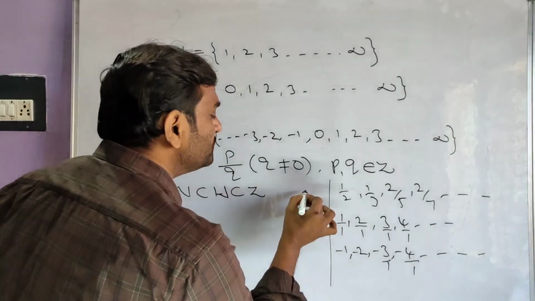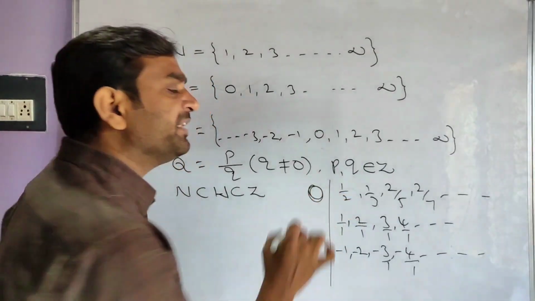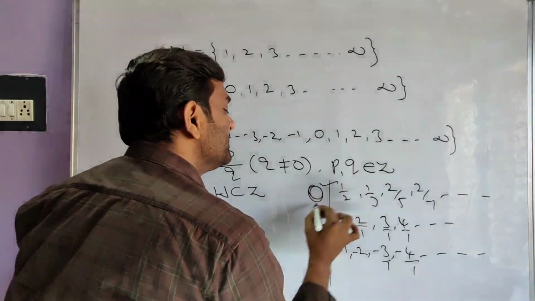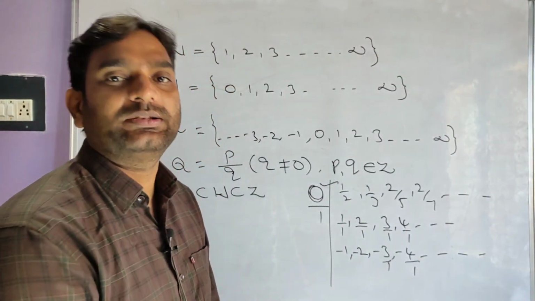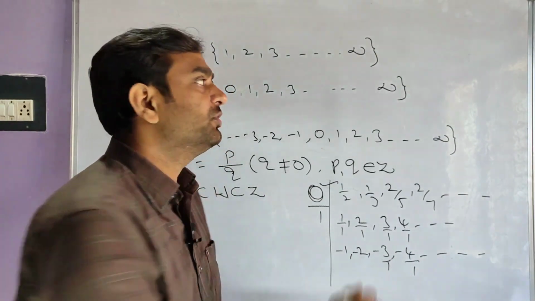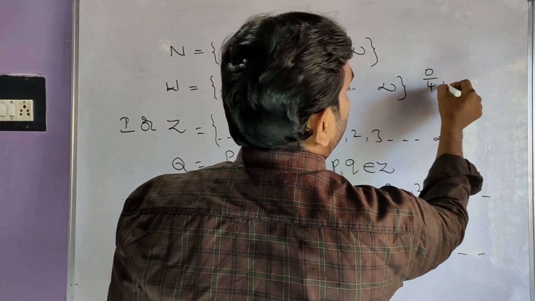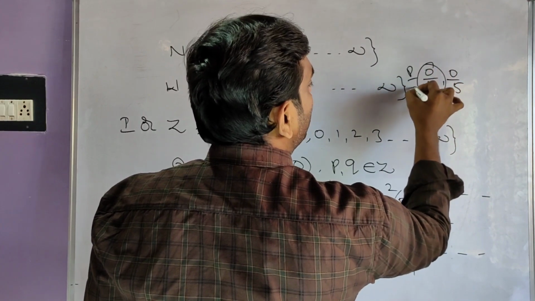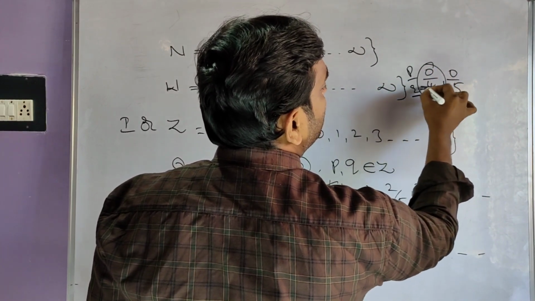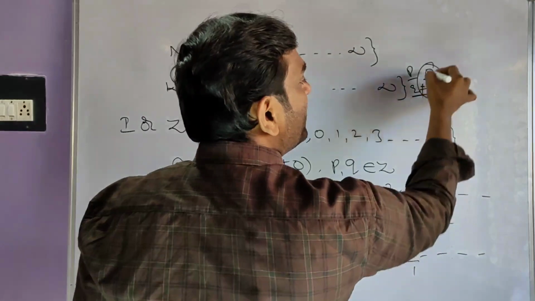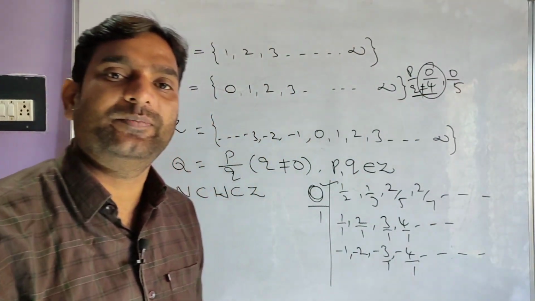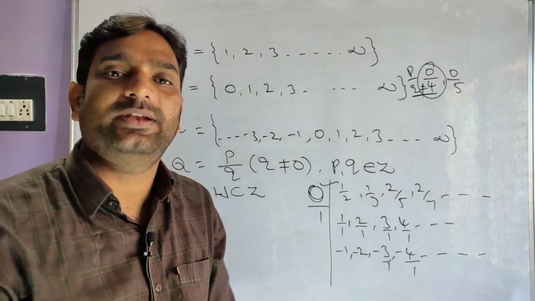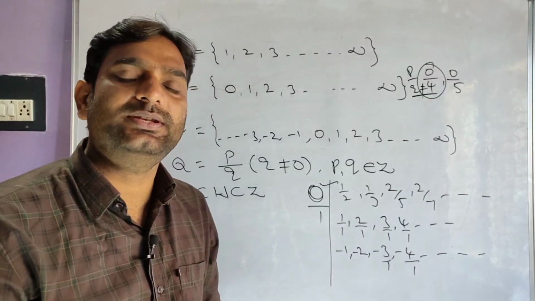Then what about 0? Is 0 a rational number or not? Yes, 0 is also a rational number. Because 0 can be written as 0 by 1, 0 by 2, 0 by 3, 0 by 4, 0 by 5, 0 by 6. Here it is in the form of p by q, and q is not equal to 0, and p, q are integers. It satisfies all the conditions. So 0 is also a rational number.